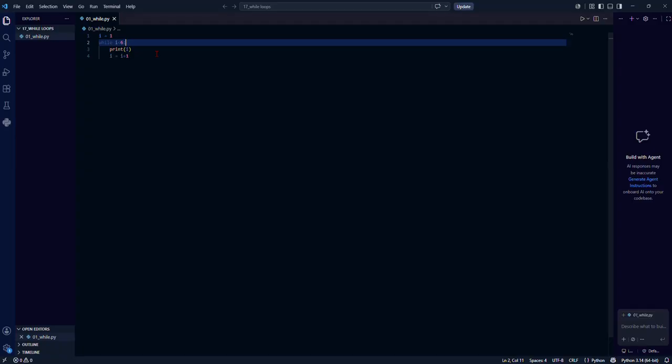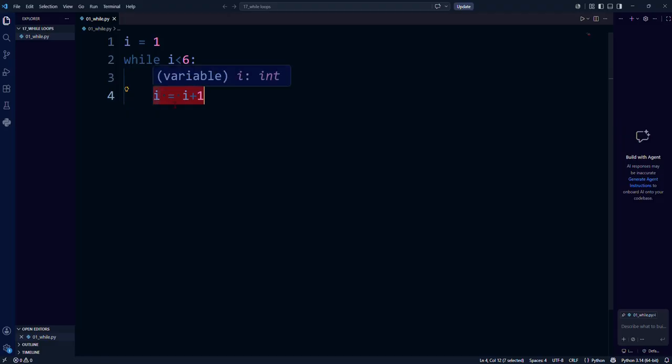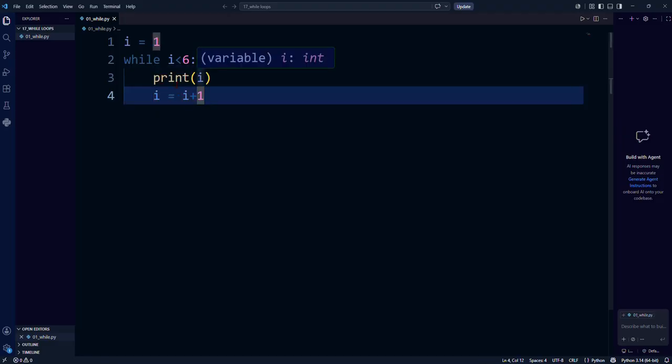Now, since 1 is less than 6, the loop is executed, so it will print i. Then in the fourth line, this statement is also still inside the while loop. Let me zoom in a little so that it is clearer. So i is 1 now. What happens is i = i + 1, so it will become 2. Now i is 2. Since this is a while loop, it will return to the while statement again.